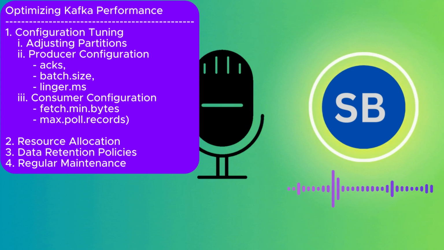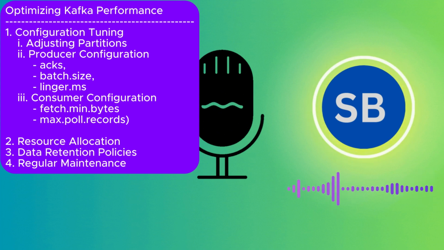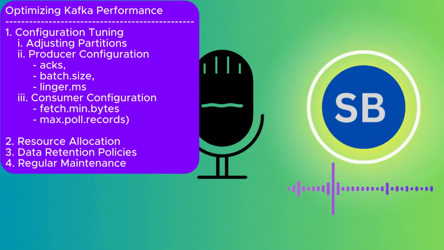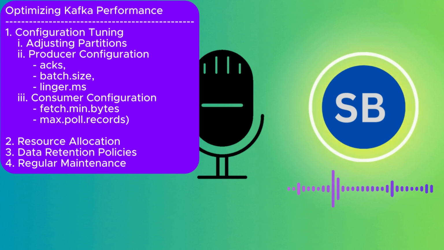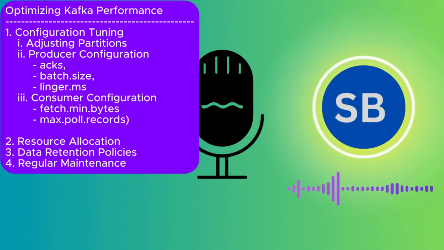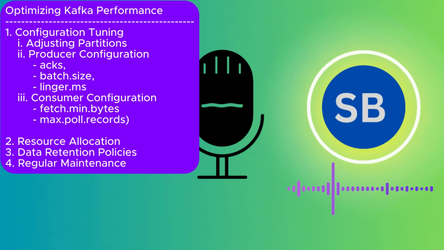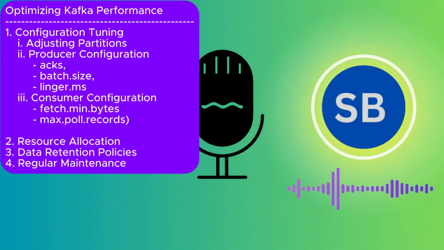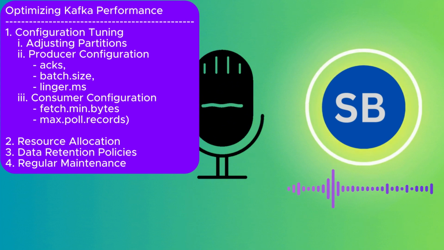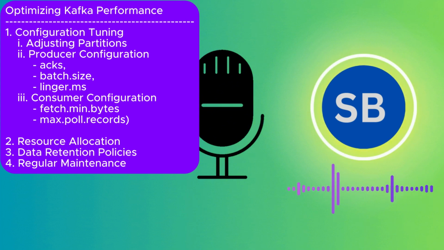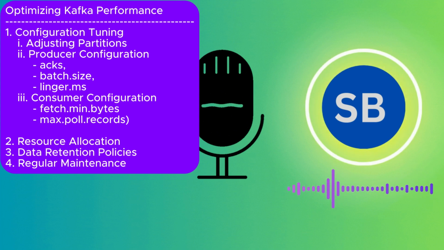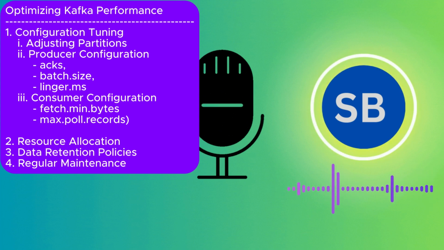And for the producer configuration, we need to optimize the producer settings, something like acknowledgement and the batch size, meaning how many records we are sending to Kafka, and also linger time for messages to enhance the throughput while managing the latency. On the consumer configuration side, we can tune settings like fetch minimum bytes and max poll records, to optimize how many records we consume from the consumer.